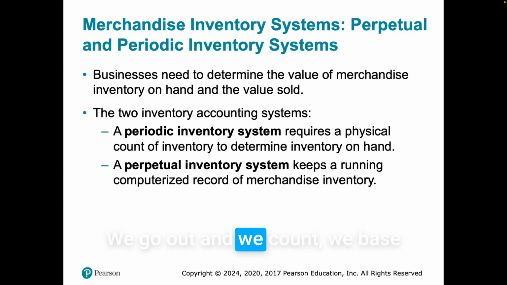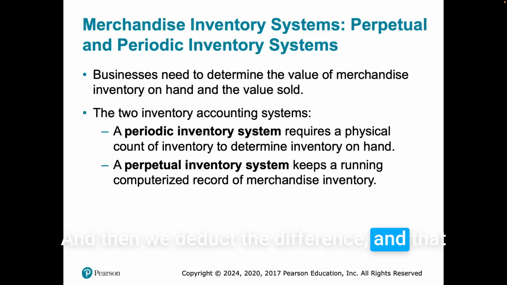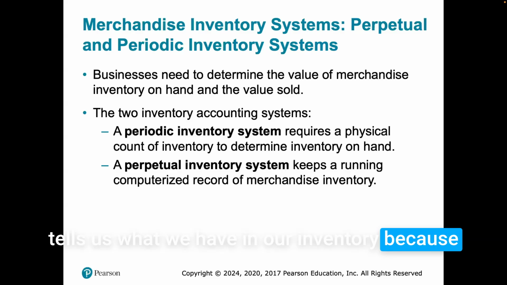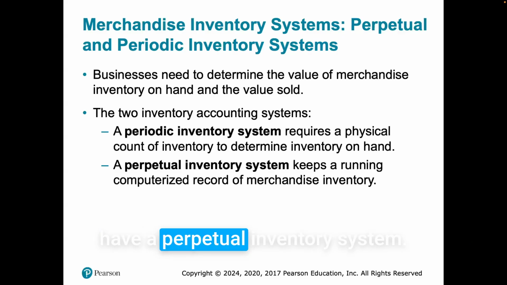We go out and we count. What we show in our books is what we purchased, and then we go and see how much we actually have on hand. Then we deduct the difference, and that tells us what we have in our inventory, because we physically count everything that we have. A lot of companies now, and most corporations, have a perpetual inventory system.